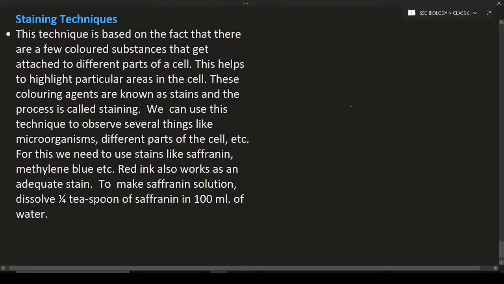These coloring agents are known as stains. Stains are nothing but colors. So the process of adding color to the cells is known as staining. We can use this technique to observe several things like microorganisms, different parts of the cells, etc. For this, we use materials like safranin, methylene blue, and also some kind of red ink can be used in the staining technique. To make the safranin solution, you can take 25% or 1/4 teaspoon of safranin red in 100 ml of water and dissolve it. It will become safranin solution.